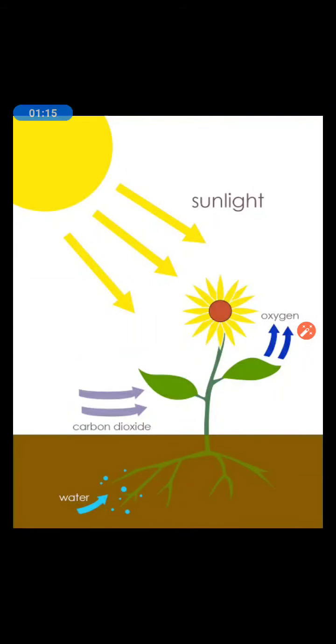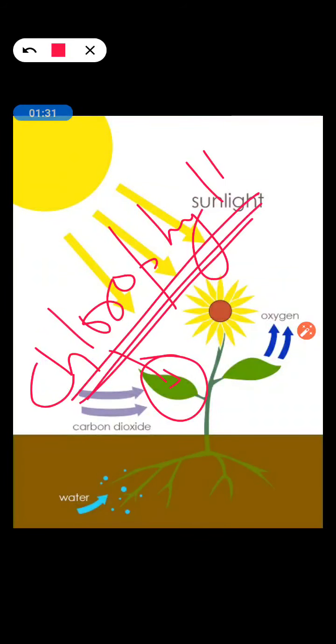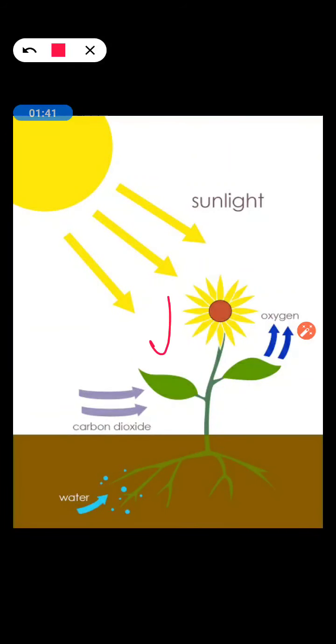So the next question arises: why is the color of the leaves green? Because there is a pigment or substance present that is called chlorophyll. So due to this pigment in the leaves, their color is green. So leaves are called the food factory of the plants.